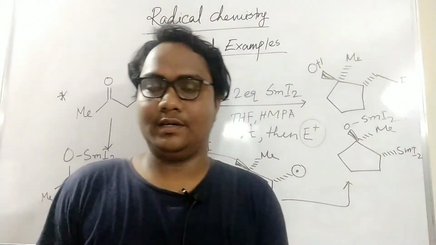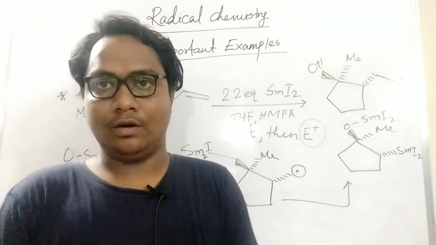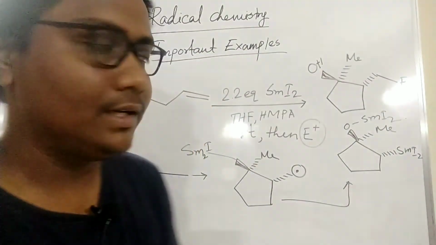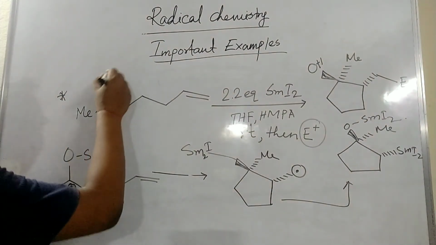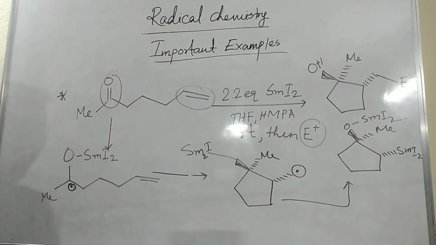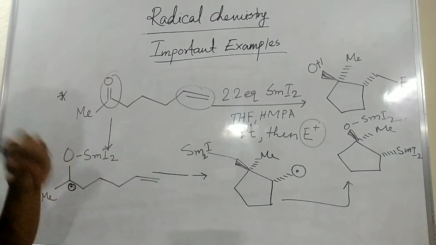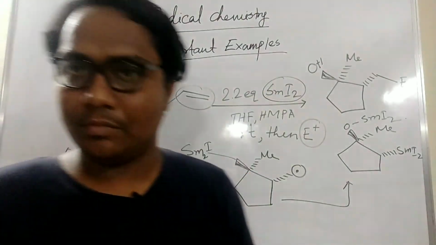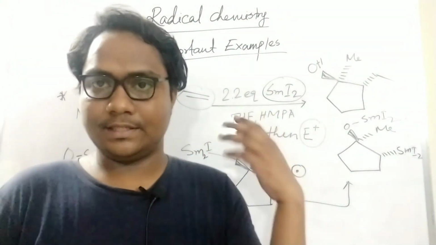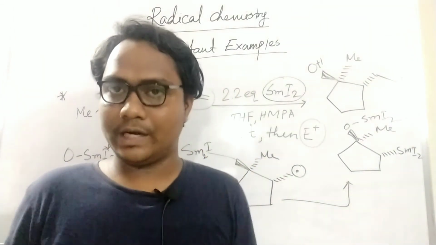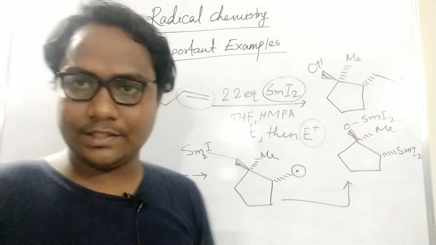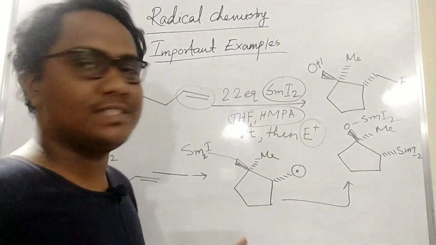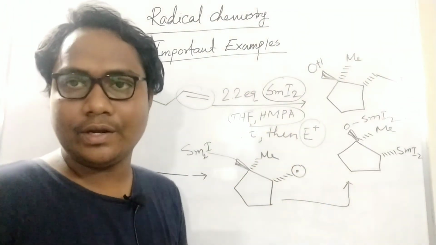Hi friends, I will give another example of a radical reaction with a different reagent. Now it is another different reagent for radical reaction. Here you see I use this kind of moiety, here a double bond, and here this double bond, and a ketone is there, and I use samarium iodide. You know this is a samarium, a lanthanide metal, and it is samarium iodide. It is actually a radical reagent, not a radical initiator, you have to say a radical reagent. And THF, HMPA is the solvent, and the other additive is there. So don't consider anything other than samarium iodide.